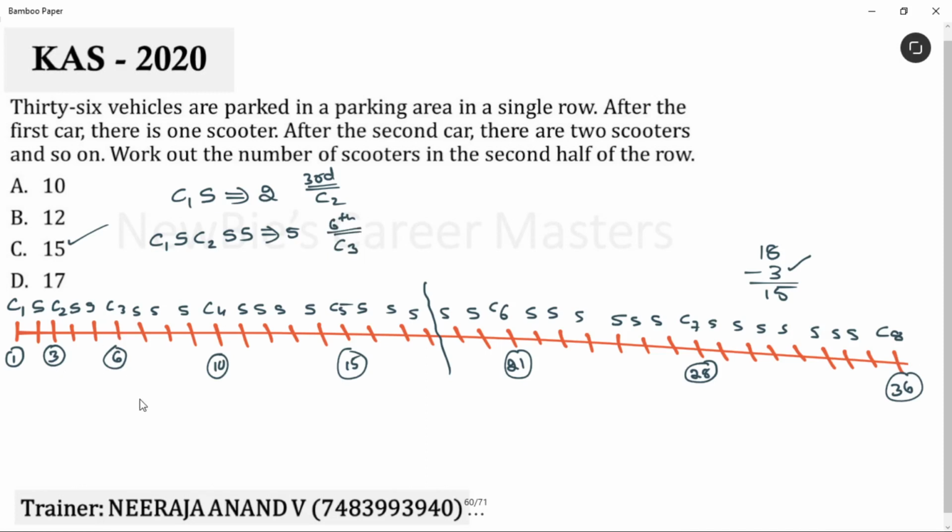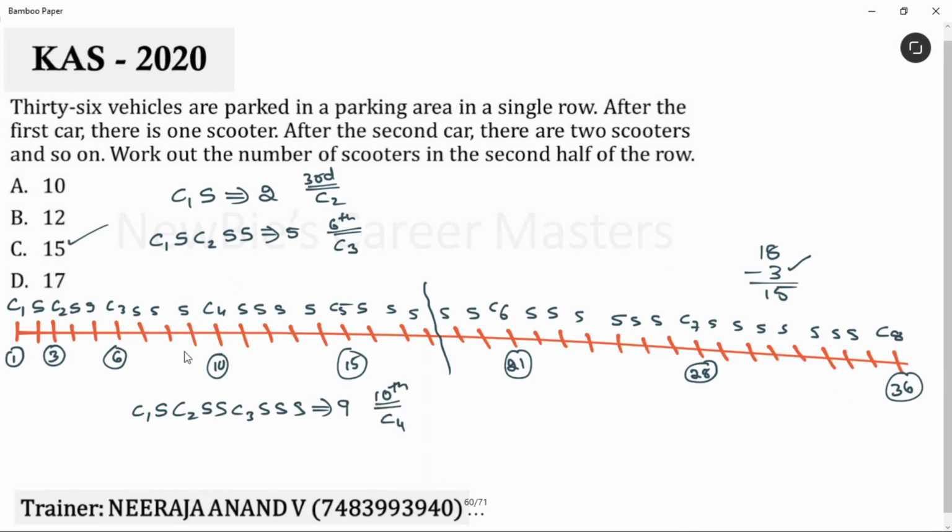If you continue like this, to find the position of car 4, you have to take 3 cars. Okay, car 1, 1 scooter, car 2, 2 scooters, car 3, 3 scooters. How many vehicles are there? Check it. 9 vehicles are there. That means 10th vehicle is pakka car 4.